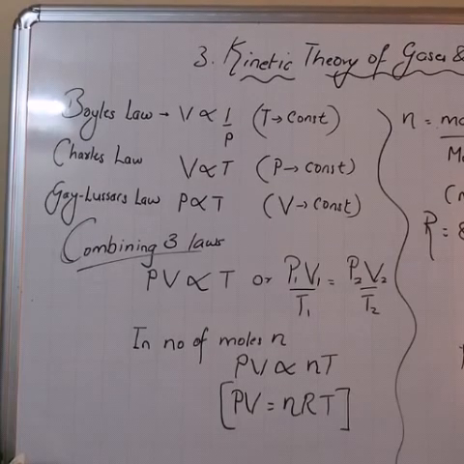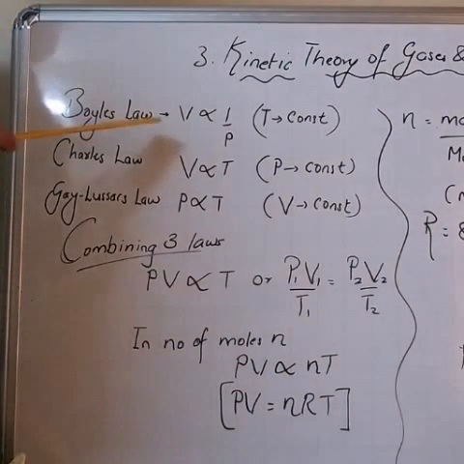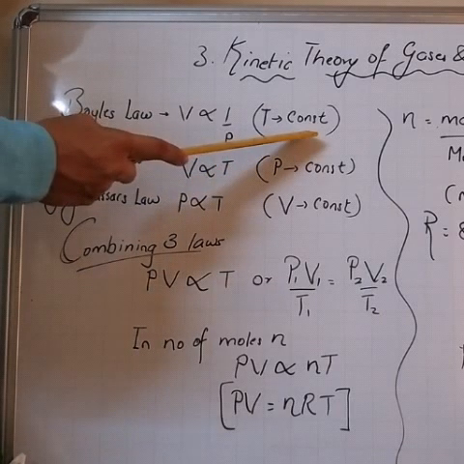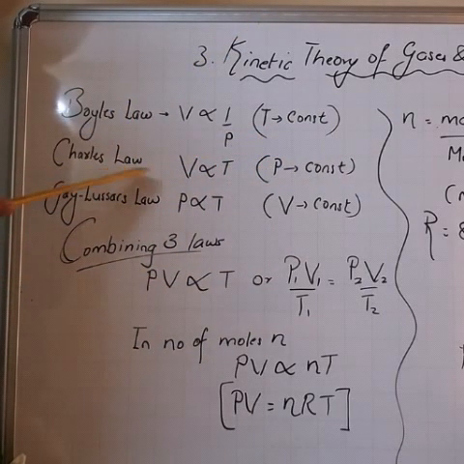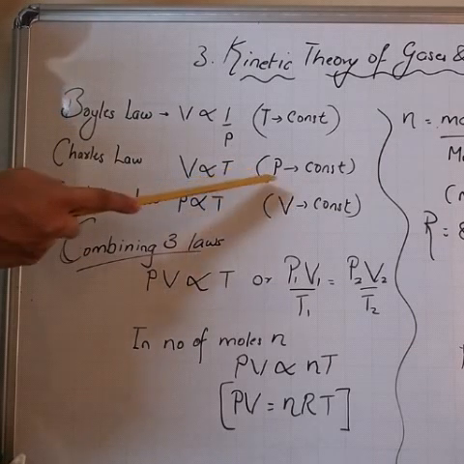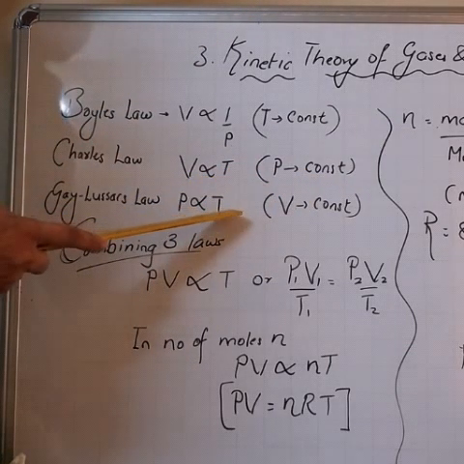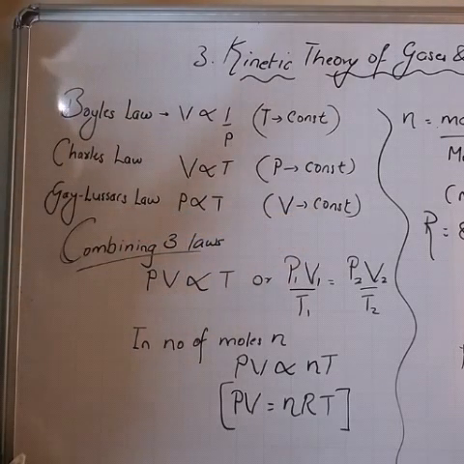See. The first law is Boyle's law, right? Volume inversely proportional to pressure when temperature is constant. Second is Charles' law, volume directly proportional to T when pressure is constant. And Gay-Lussac's law, pressure is directly proportional to T if volume remains constant.